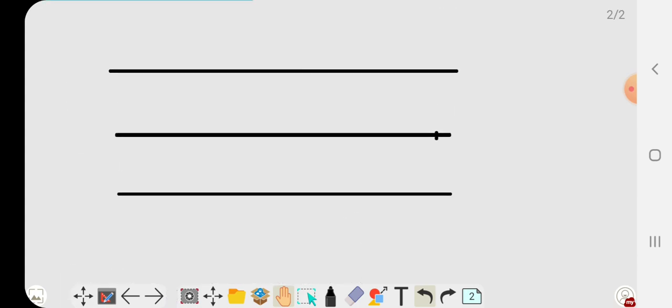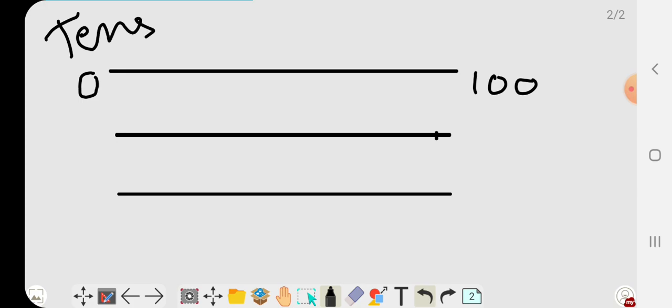Let's see here. Let's suppose there is any number, so there are particular ways we can round off. Let's suppose it's 0 and it's 100. If we round off to the nearest tens, nearest tens means there are two digits in the number.